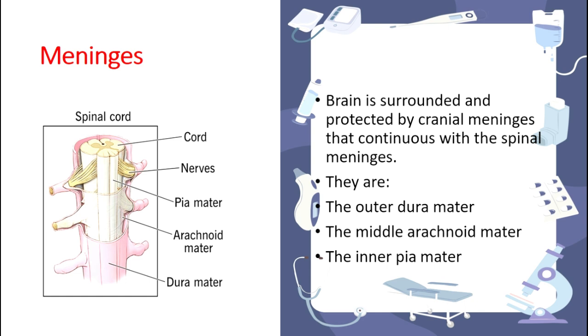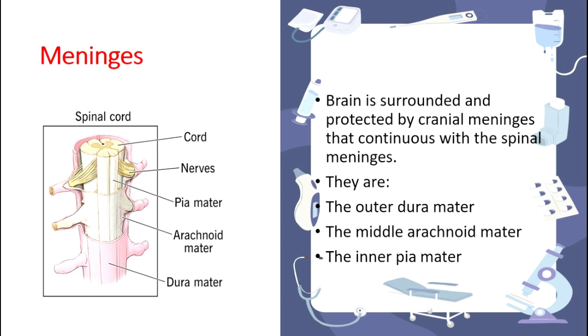Cranial meninges are present in the brain and spinal meninges are present in the spinal cord. There are three structures: the outer dura mater, the middle arachnoid mater and the inner pia mater. In this picture you can clearly see that the pia mater is the innermost layer, and outside it you can see the arachnoid mater, and outside that the dura mater.